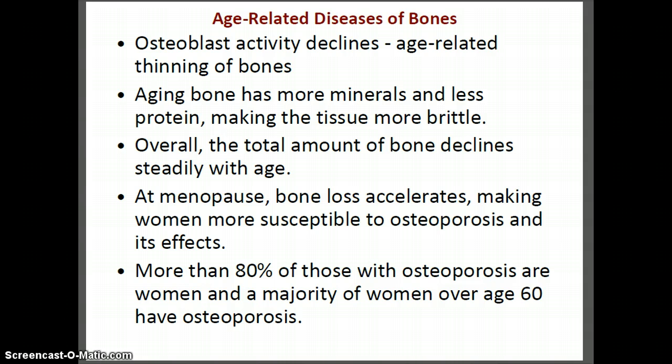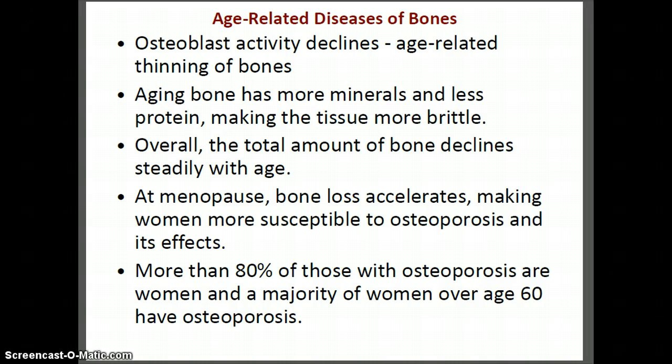All right, just to conclude about bones, some age-related diseases of the bones. In this case, the osteoblast activity declines, and remember the osteoblasts are the stage of the bone cells when they are building bone. Aging bone has more minerals and less protein, and the tissue therefore becomes more brittle, and the total amount of bone declines with age.